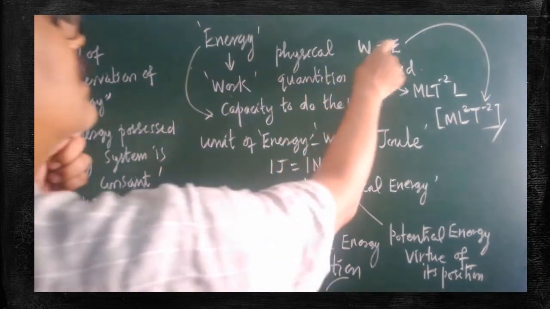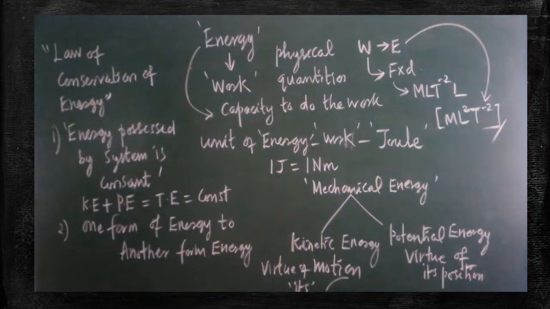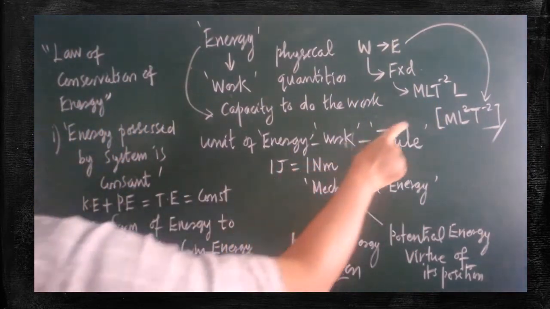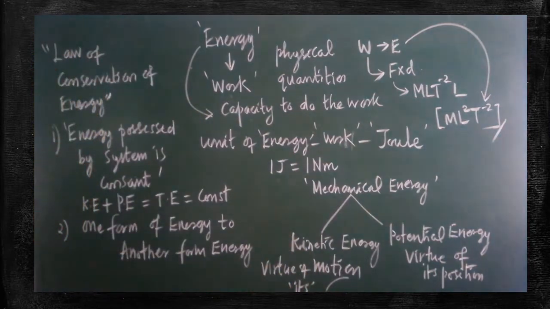Both work and energy have the same unit, joule, and the same dimensional formula. Whenever we speak about energy, it indirectly measures the work, and if you measure the work, it gives you the answer for energy also. So I have given the introduction about energy. Are you clear?